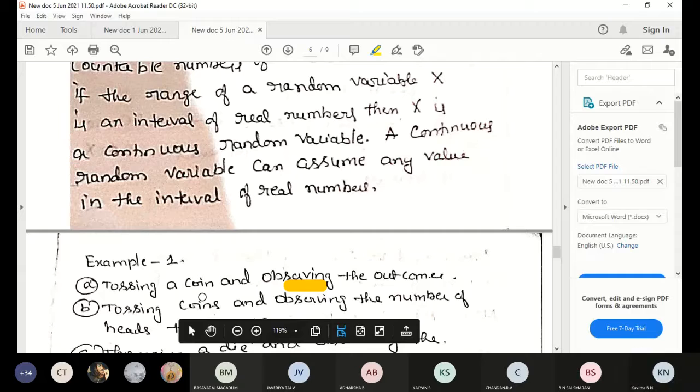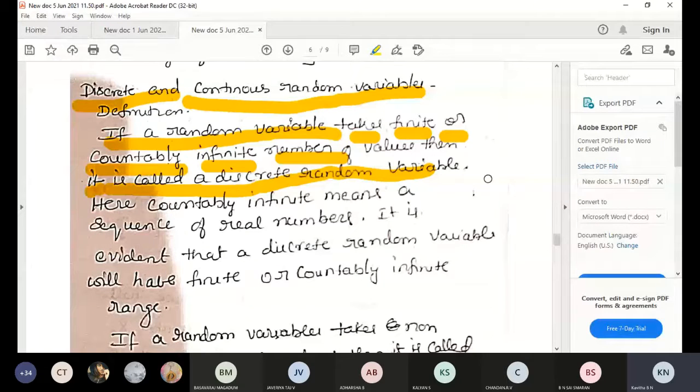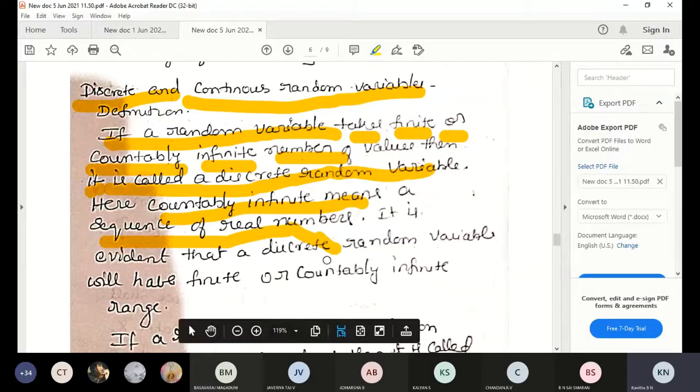The observation is what? If a random variable takes a finite or countably infinite number of values, then it is called a discrete random variable. Here countably infinite means a sequence of real numbers. It is evident that a discrete random variable will have a finite or countably infinite range.